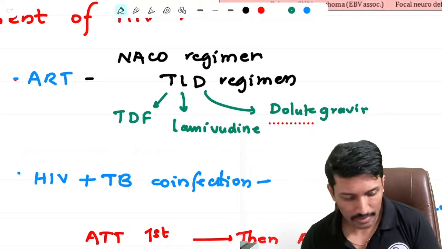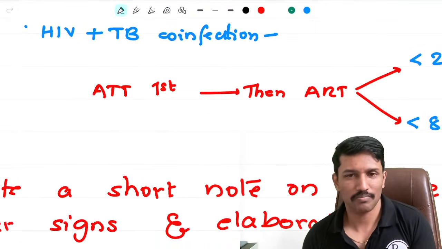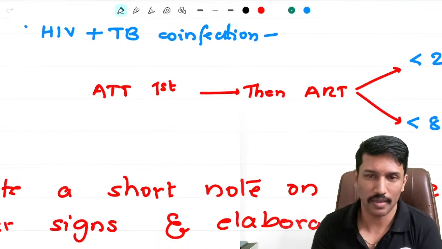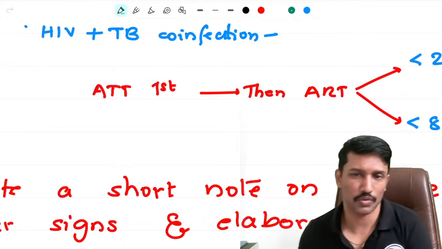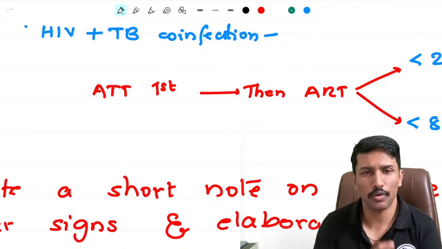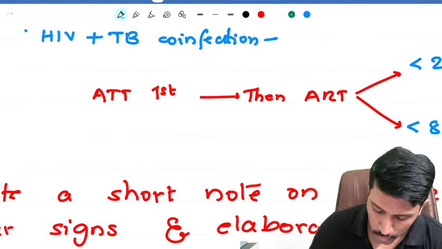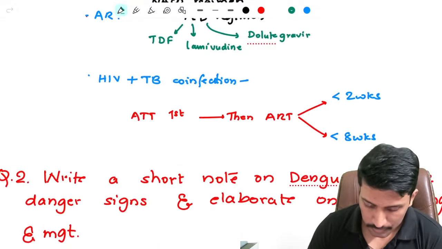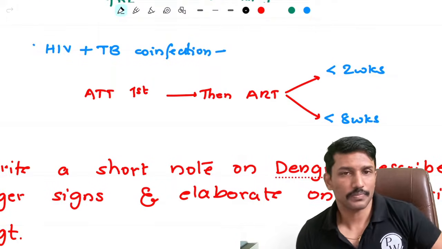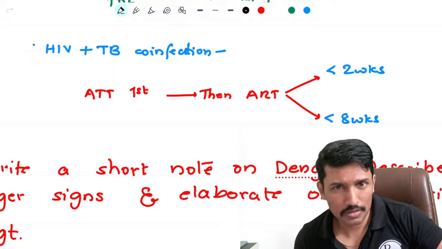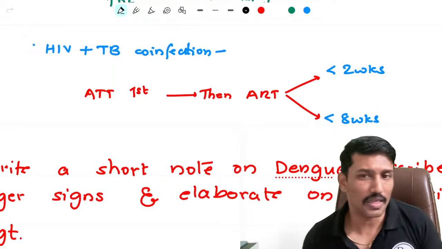Okay, but many times what happens is, by the time we detect HIV patients, their CD4 count might have dropped below 500 and they might have developed a tuberculosis infection. So there comes the important question. What should I do if there is HIV TB co-infection? Should I start the ATT first or the ART first? The answer is ATT first.